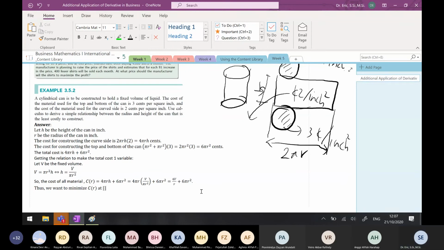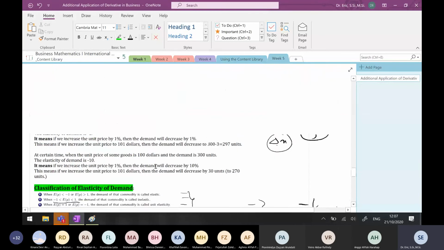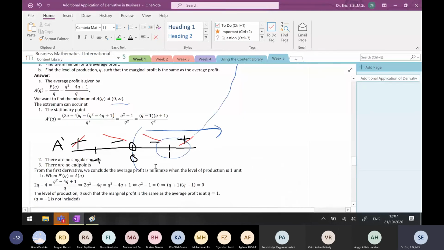R cannot be 0. R should be from 0 to infinity. So you want to have the minimum of this function on the interval (0, infinity). So you have the general optimization problem, back to the general optimization problem.